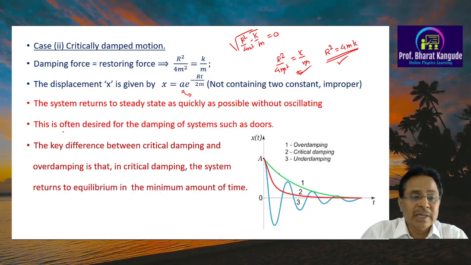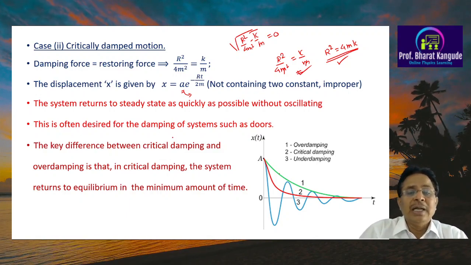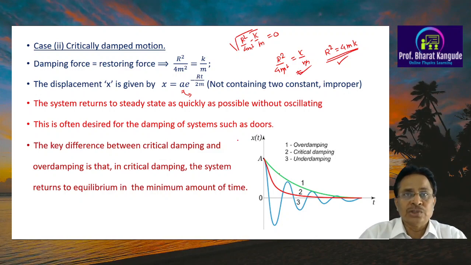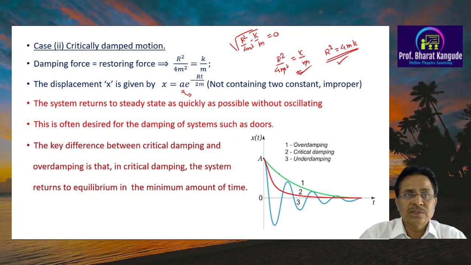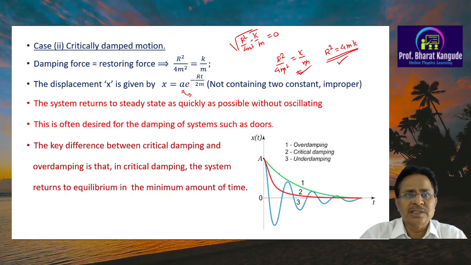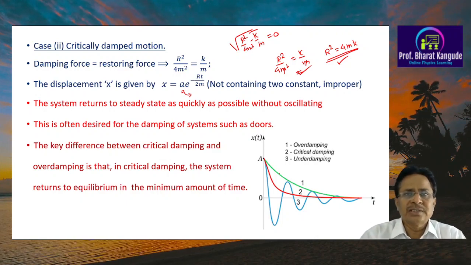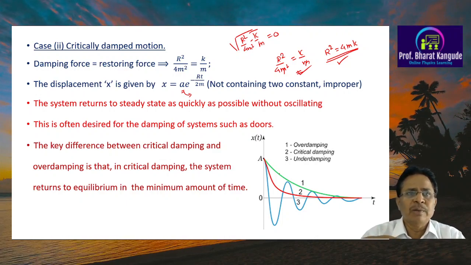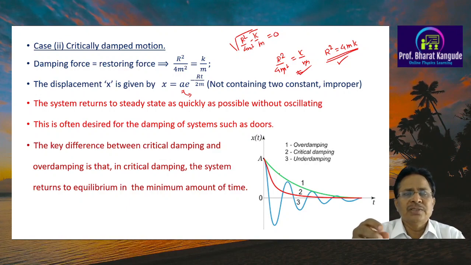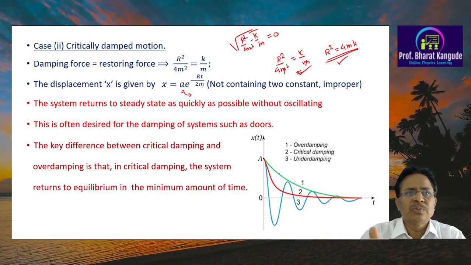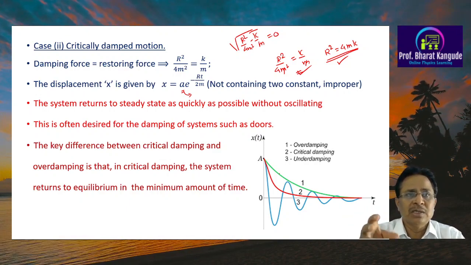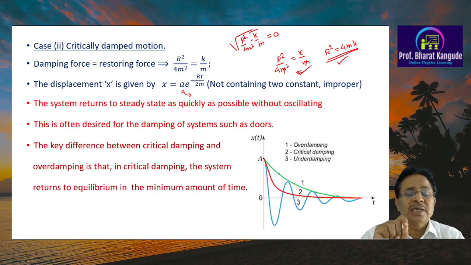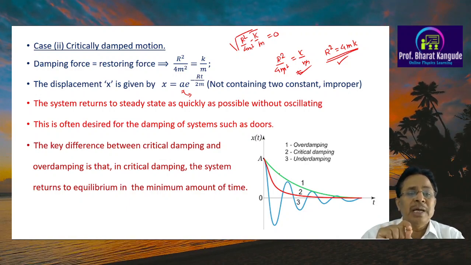One can give an example often desired for damping of systems such as doors. Now we can see there are several doors which have a certain system attached. If this particular door is pulled and released, within a very short time this door reaches its original position because of that particular system attached to it. So that is an example of this type of critically damped motion.